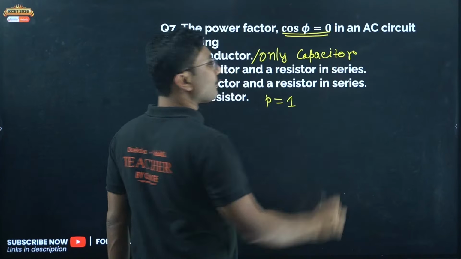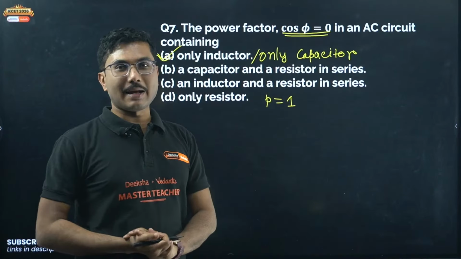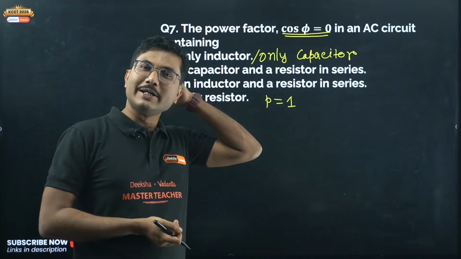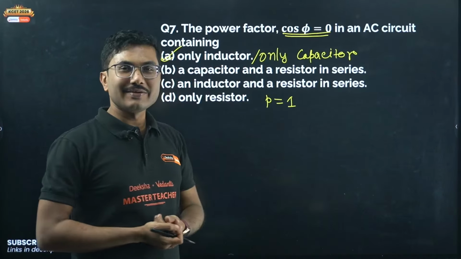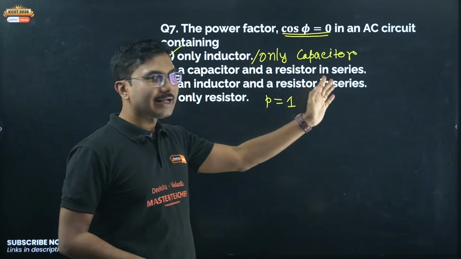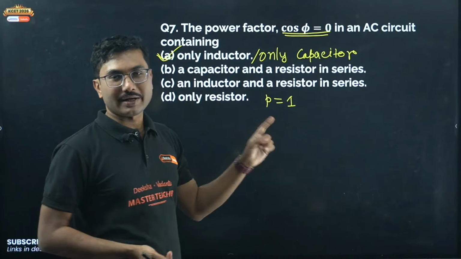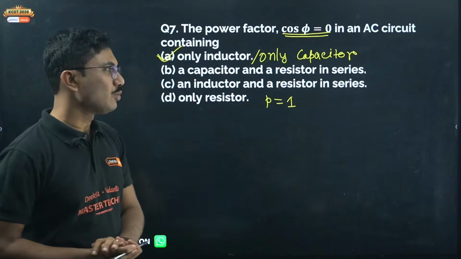the same question can be asked in your board exam and they change it to only capacitor, then you forget that sir told me only inductor, but here they have not given the inductor option at all. So what to do? Remember that only inductor or only capacitor can have power factor equals 0. Resistor will have maximum power factor, which is 1.